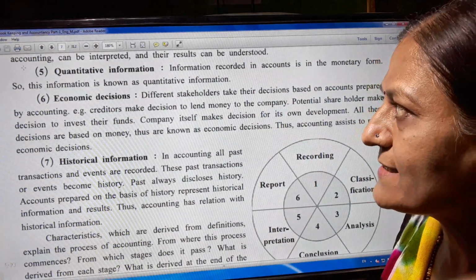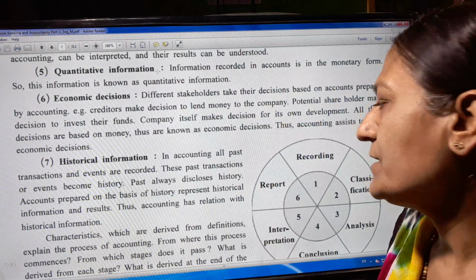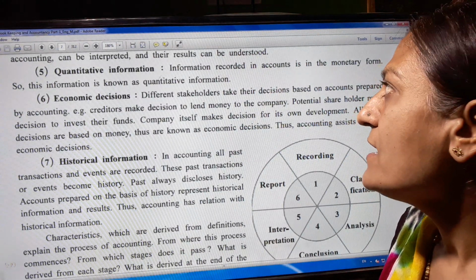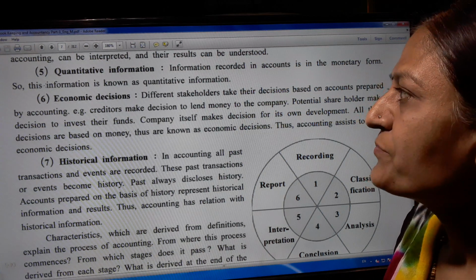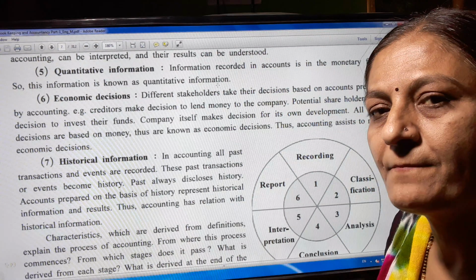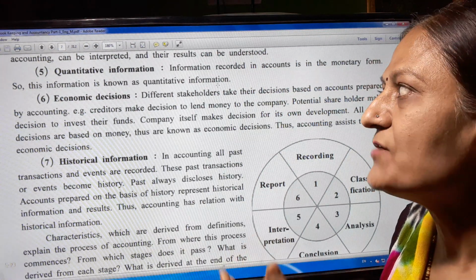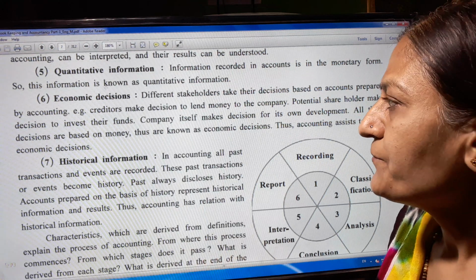Fifth characteristic, quantitative information. The information recorded in accounts is in monetary form. So this information is known as quantitative information. This type of quantity-wise information is called quantitative.